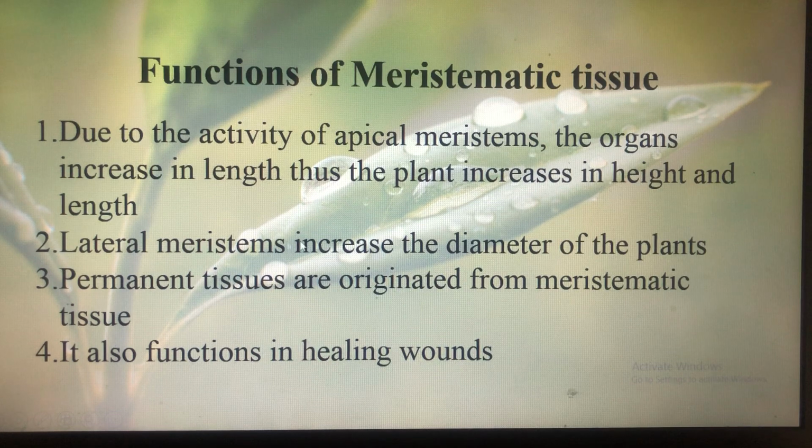Next, the permanent tissues originate from meristematic tissue. Lastly, meristematic tissue also plays a significant role in healing wounds. Whenever there is an injury in the body of the plant, the meristematic tissue surrounding the wound starts dividing and therefore heals it.